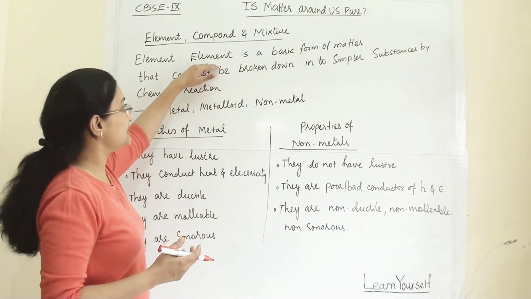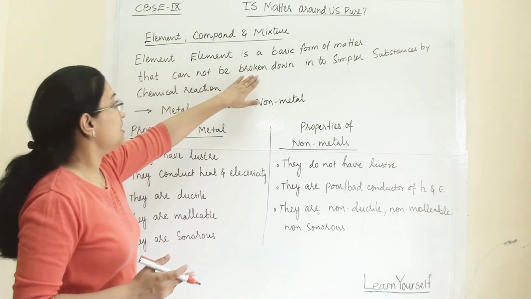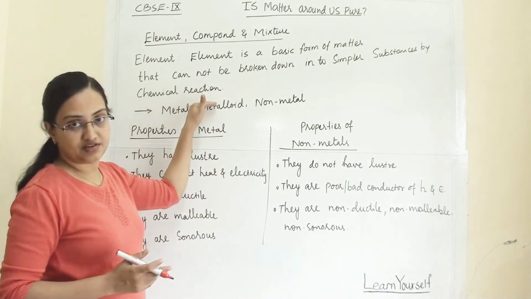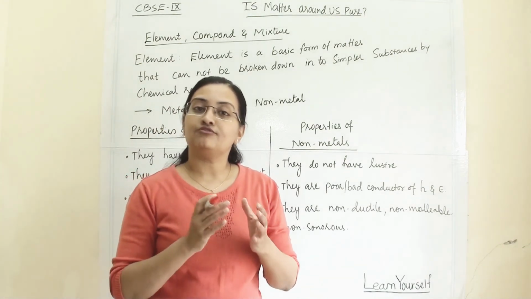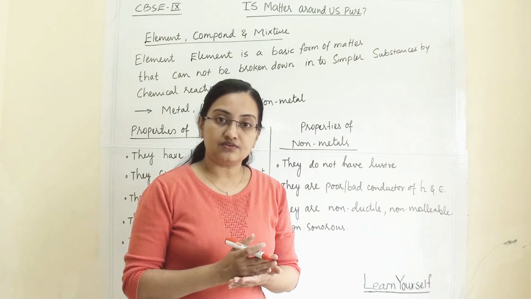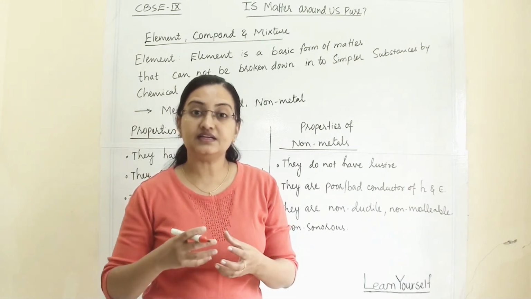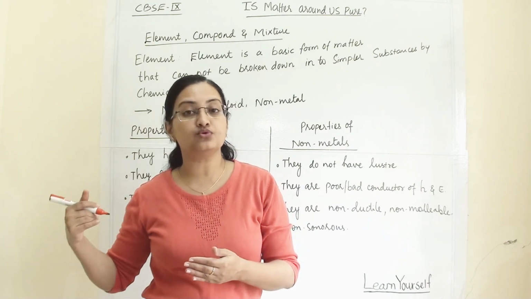So an element is a basic form of matter that cannot be broken down into simpler substances by chemical reaction. An element is a very minute form of any matter. Once you perform a chemical reaction and decompose a substance until you reach an element, you cannot decompose that substance further.